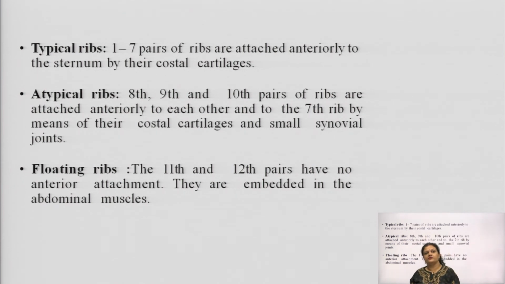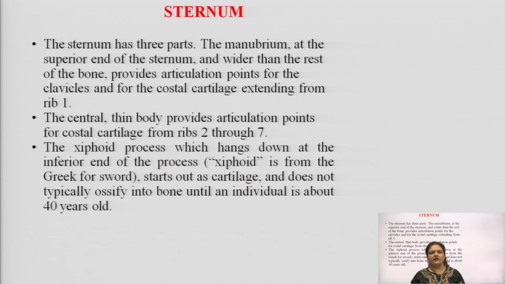Then typical ribs, 1 to 7 pairs, are attached anteriorly to the sternum by their costal cartilage. Then we have atypical ribs, the 8th, 9th and 10th. These are attached anteriorly to the 7th rib by means of their costal cartilage, and the 7th rib is very small, joined with a synovial joint. Then at the end, the 11th and 12th are the floating ribs.